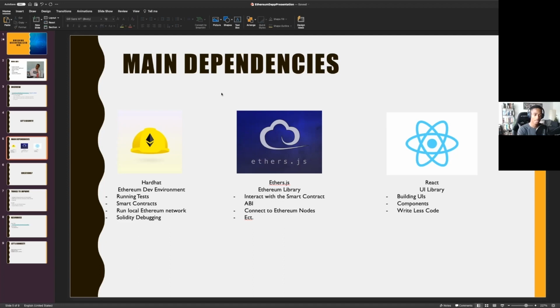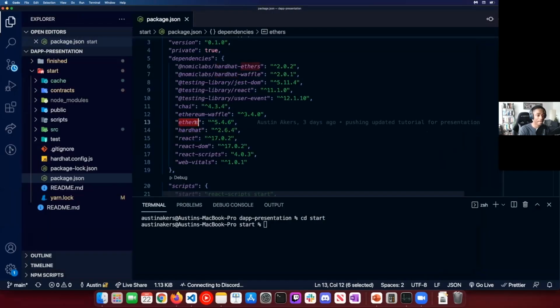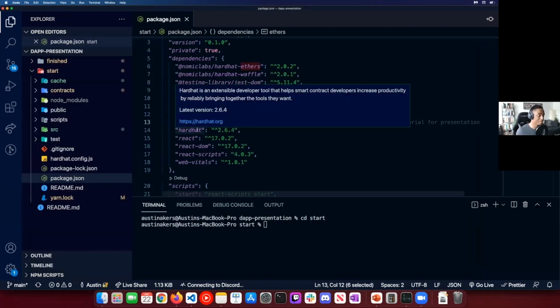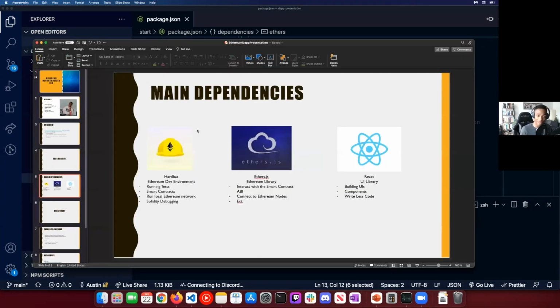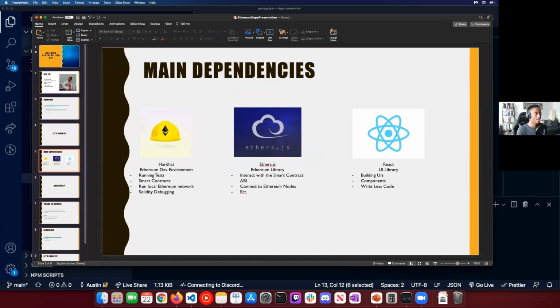Okay. Next up, we have another dependency. That other dependency is ethers. What we'll be using ethers for primarily, I've actually used this a lot, is the front end. This library is going to allow us to interact with our smart contract, and more specifically the smart contract ABI, which I think stands for application binary interface. And that is a mouthful. So what exactly is an application binary interface?